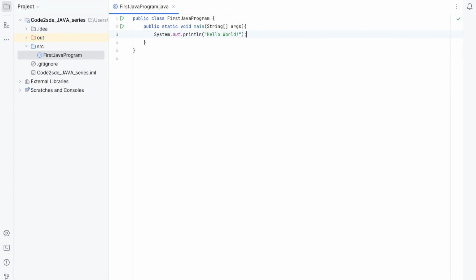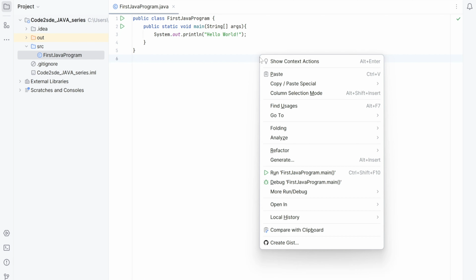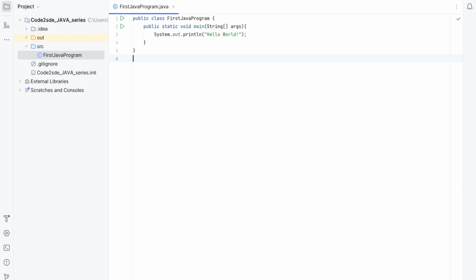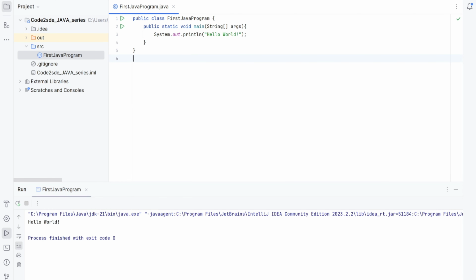It is just like printf, which you use in C to print anything on the console. Now to run your program, you can right click the class name and then main. So the JVM directly invokes the main method of your class. See, I'm getting output hello world.